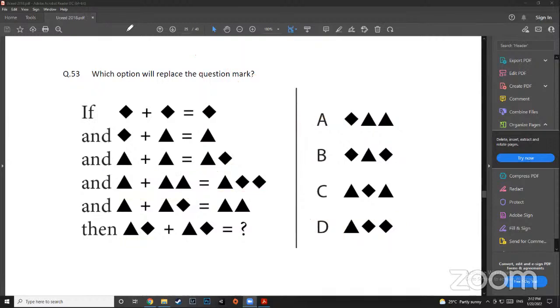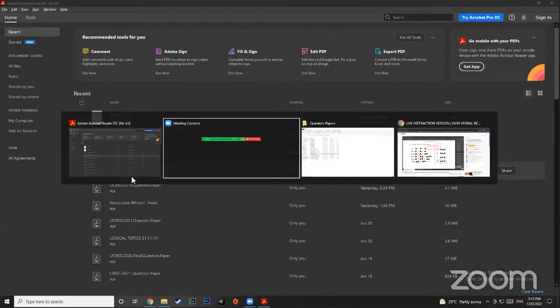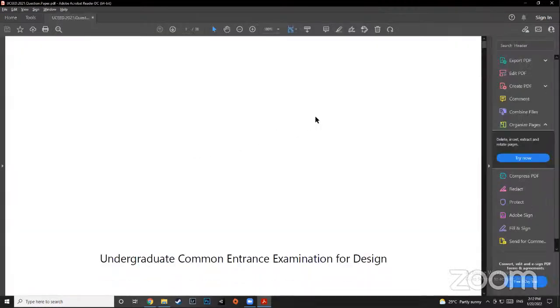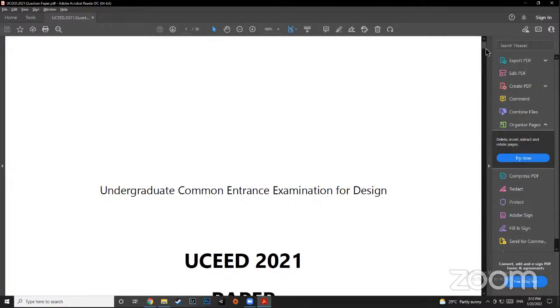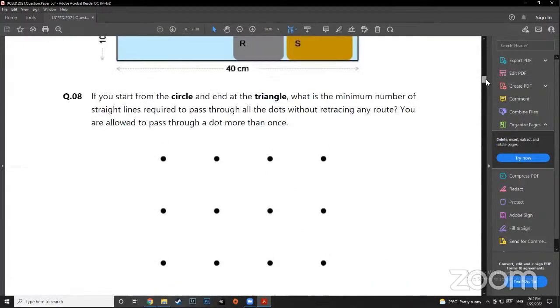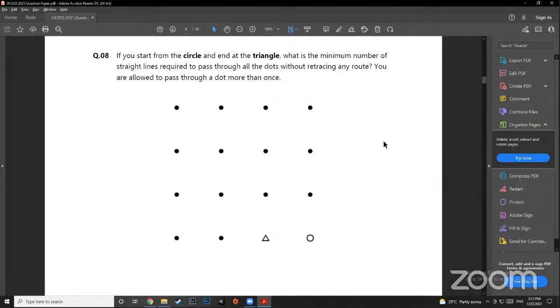Okay. All right. We'll go to Sabrina's question. She or he is saying Uceed 2021, question number 8. Please don't make it a maths question. Okay. This one now, I'll just give you some time to solve it. But this one, I remember the secret. I don't remember the actual way to do it. I'll try to find it for you. But this one is supposed to be done in a way.